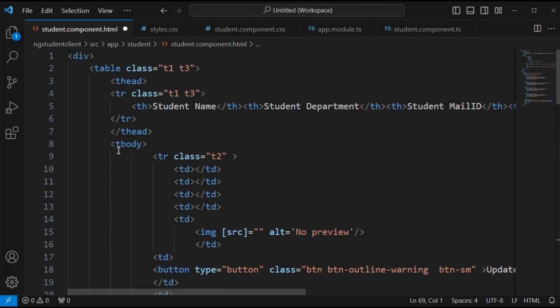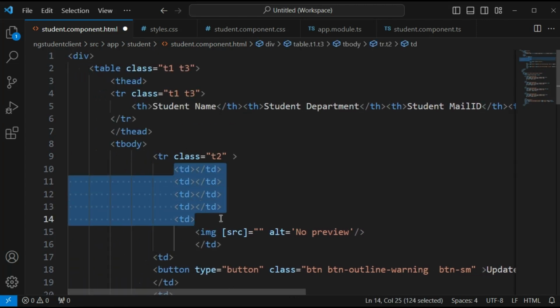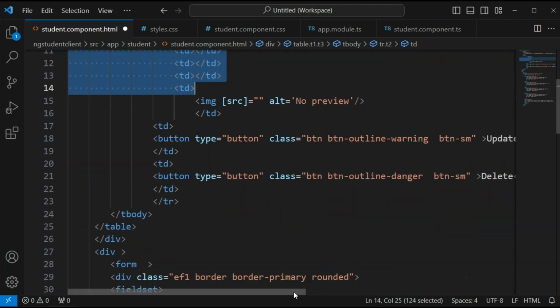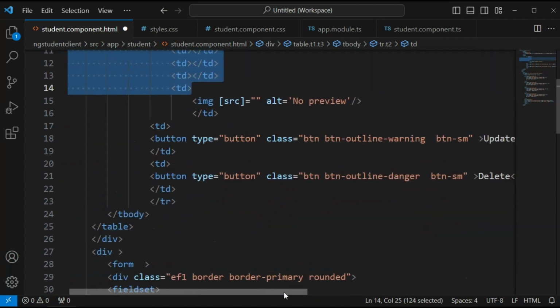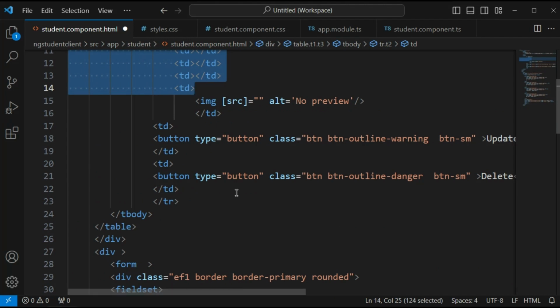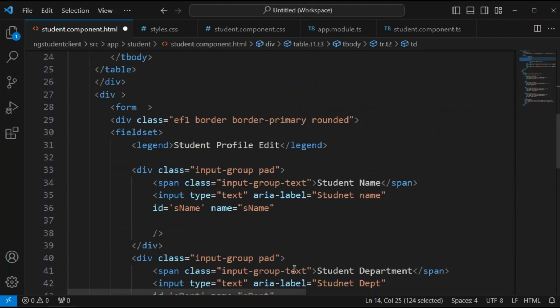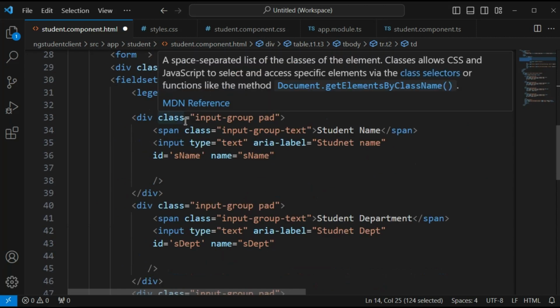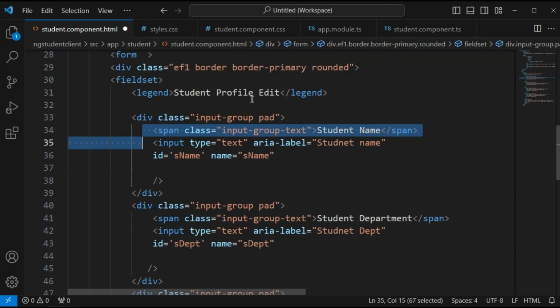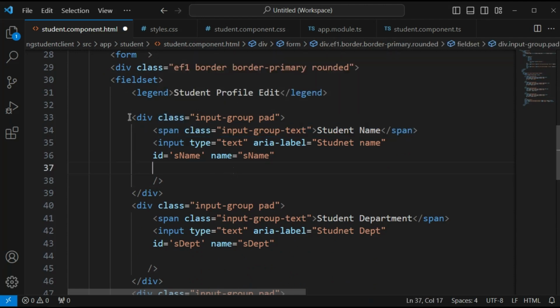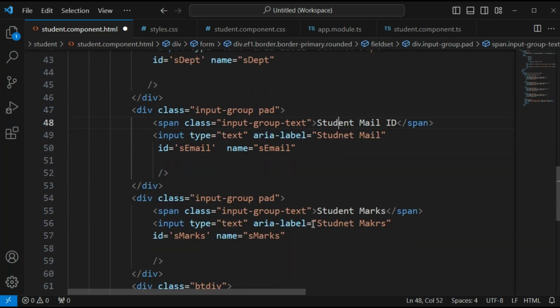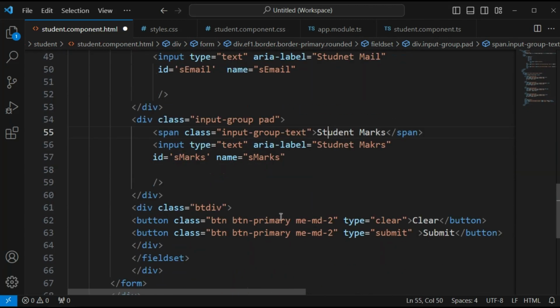Inside that we are going to display the student details. Then we have the update and delete buttons to update and delete the student. If you click update, the student profile should be displayed below the table for editing, so I have given this student profile edit. Inside that we are going to edit the name, student department, email ID and marks. Then we have submit and clear buttons for that edit option.